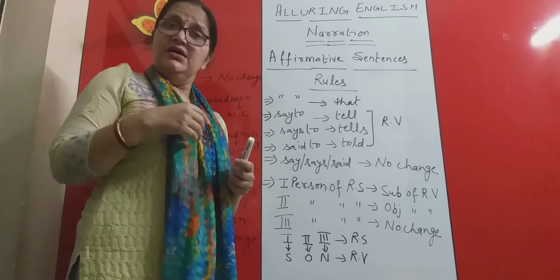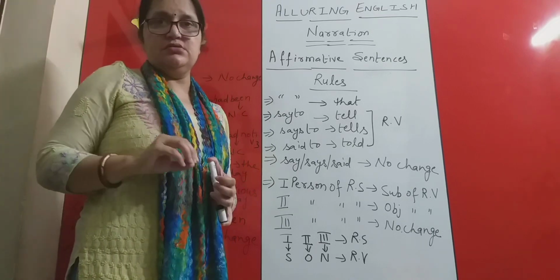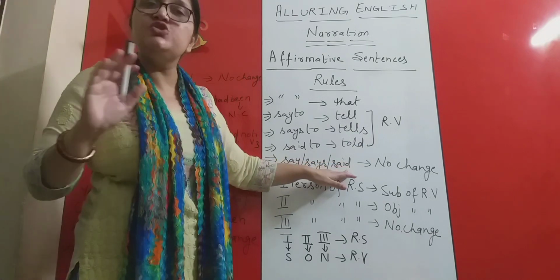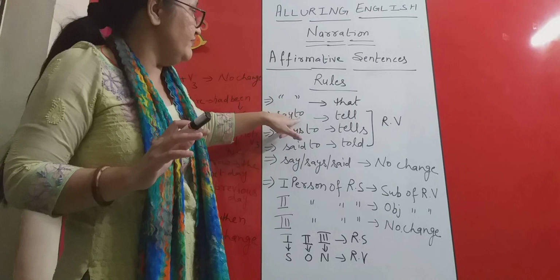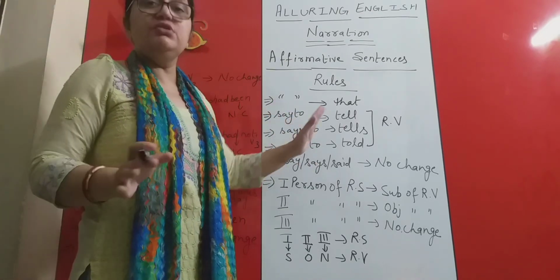In this sentence, there is no listener and no object. So this say, says and said will not change to anything. They will change only when I have 'to', either with 'say to', 'says to' or 'said to'. You should keep it in mind.